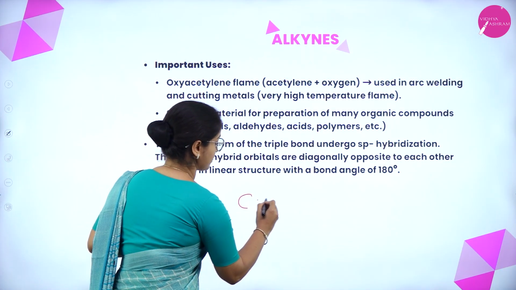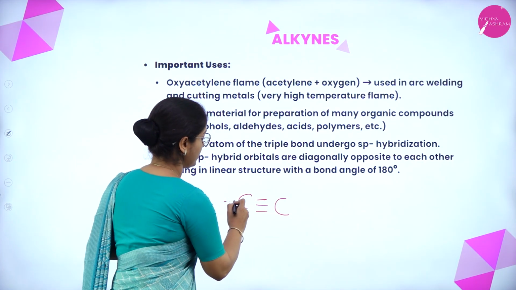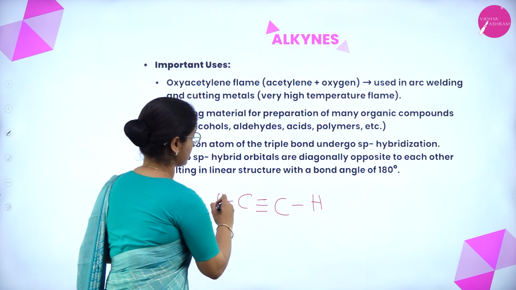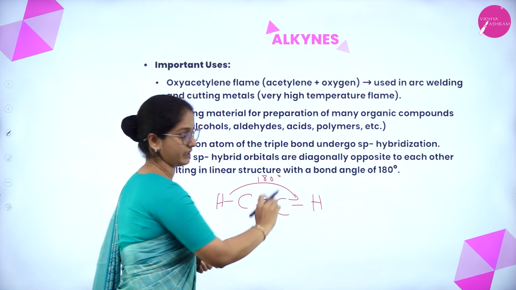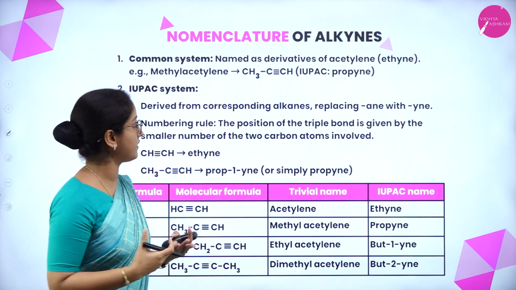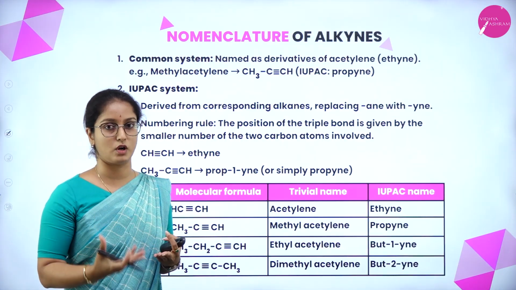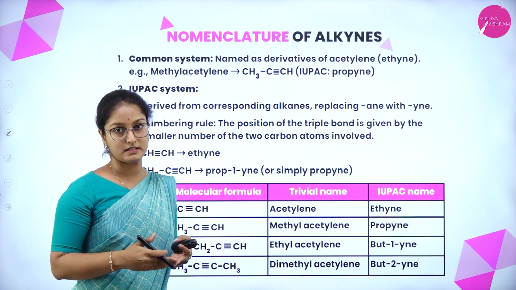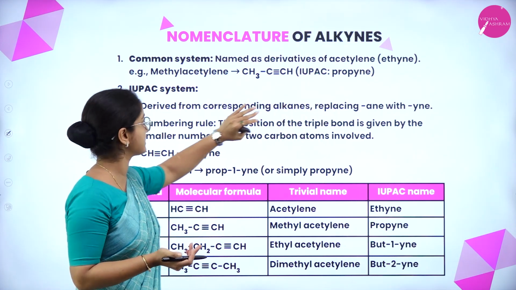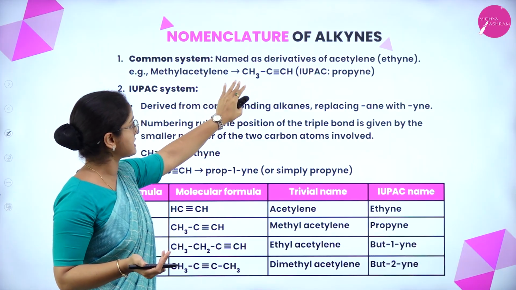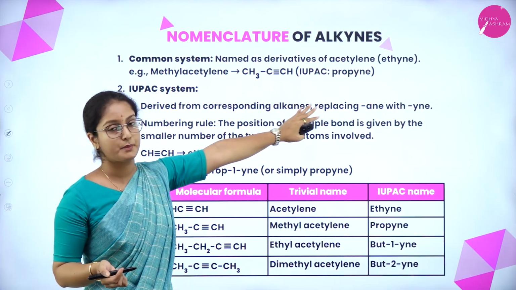If this is the structure of ethyne, there is a triple bond between the two carbons and a hydrogen is attached to each carbon. The geometry of this structure will be linear, that is 180 degrees. Let us see the nomenclature of alkynes, or how it is represented using the IUPAC system as well as the common naming system. Under the common naming system, compounds belonging to alkyne groups are named as derivatives of acetylene. For example, methyl acetylene, that is CH3C triple bond CH. The IUPAC name for the same structure is propyne.